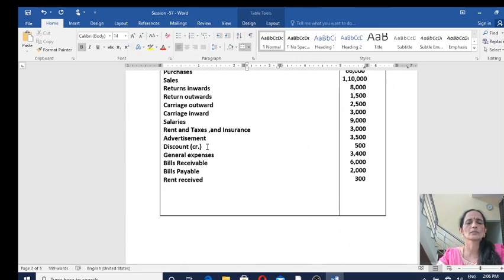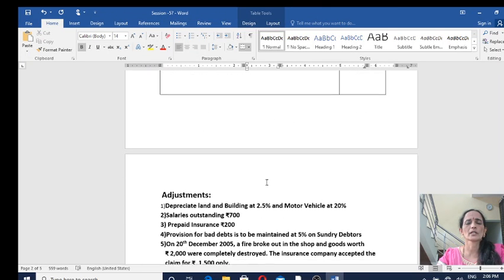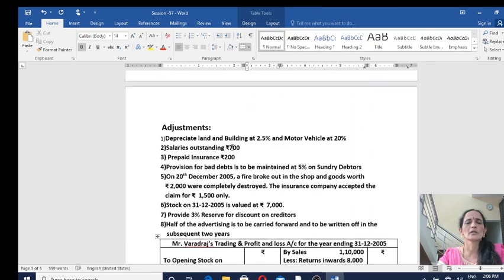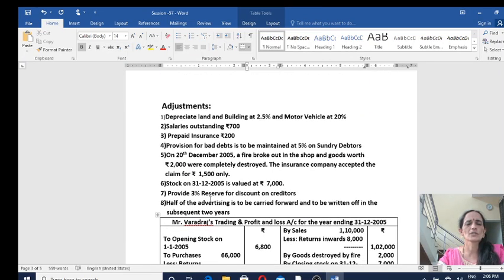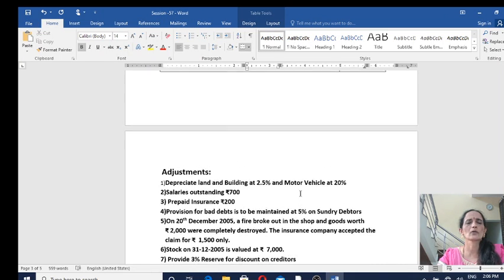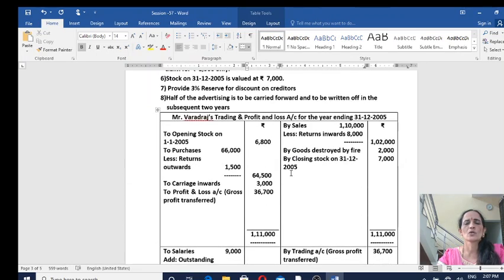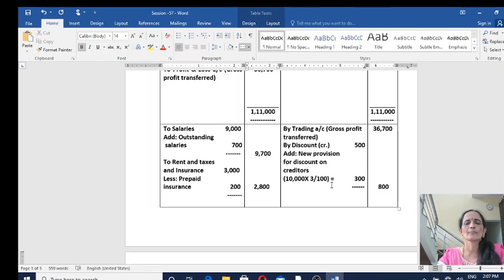Next item, discount. Amount is specified as credit. So on the credit side of profit and loss account, by discount, in the inner column you write 500. You have another adjustment relating to this. See here, provide 3% reserve for discount on creditors. So you will calculate 3% on sundry creditors. Sundry creditors amount is 10,000. So 10,000 into 3 by 100, that is 300. So add it to discount. So add a new provision for discount on creditors 300. So to the outer column 800.